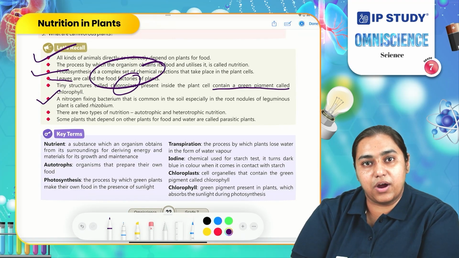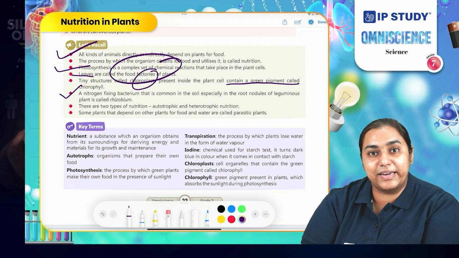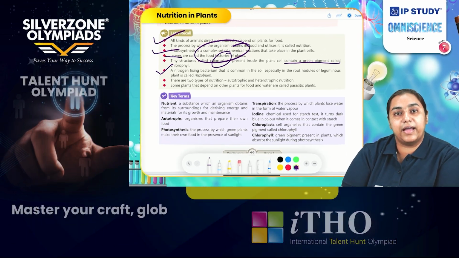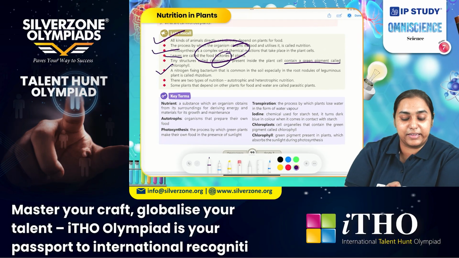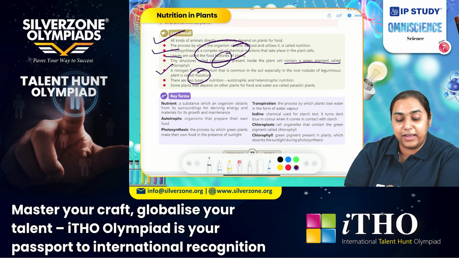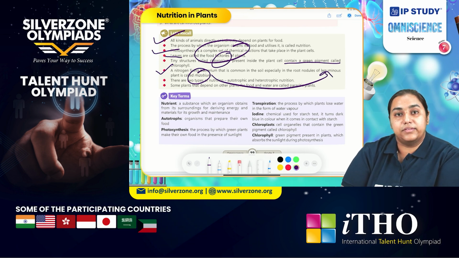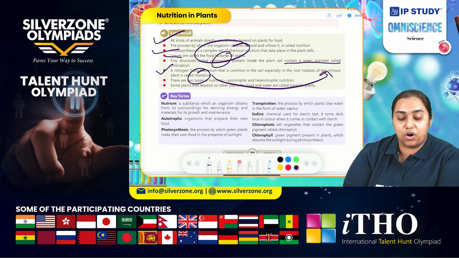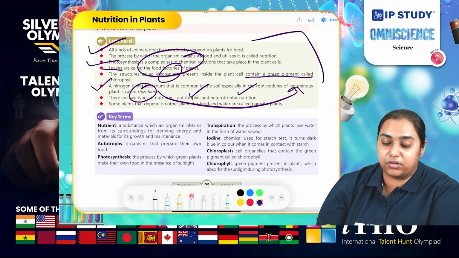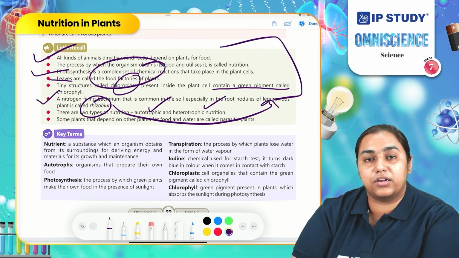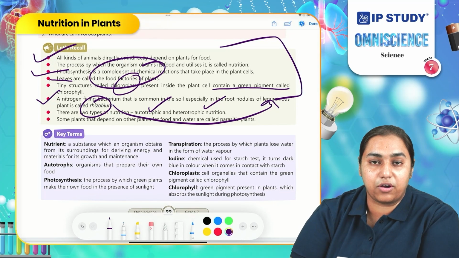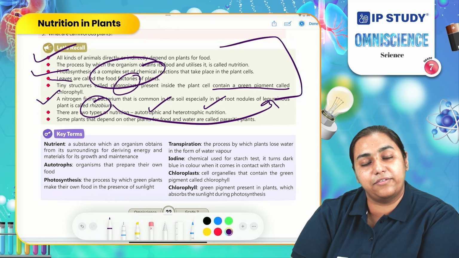Apart from carbohydrate, plants also require proteins which they get with the help of rhizobium bacteria. These bacteria are present in the root nodules of leguminous plants. There are two types of nutrition, autotrophic and heterotrophic. The plants undergo the process of autotrophic nutrition. The other form of nutrition is heterotrophic. Mostly animals go through it, and a few plants.